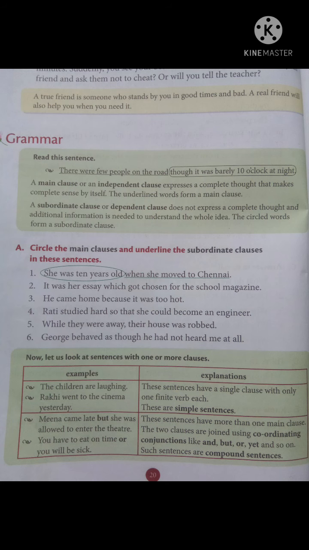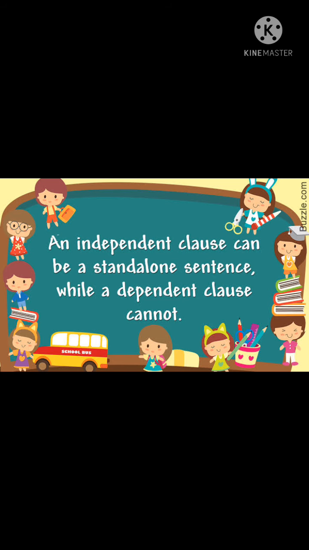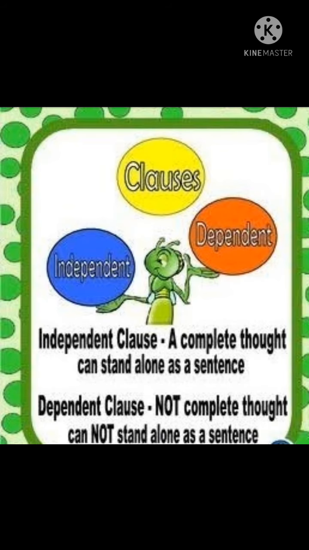Page number 20, grammar. Here we are going to differentiate what is a main clause or independent clause and what is a subordinate clause or dependent clause. The other name of a main clause is independent clause, and the second name of subordinate clause is dependent clause. We might have learned it already. We are just going to revise it again. Let's have a look at what is a main clause and what is a subordinate clause.